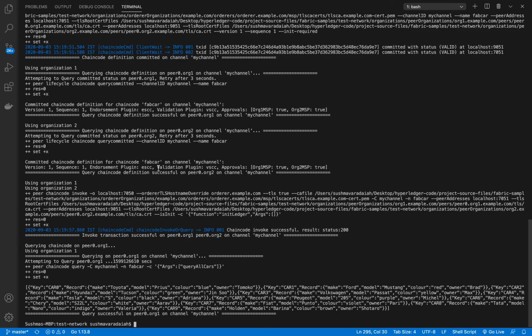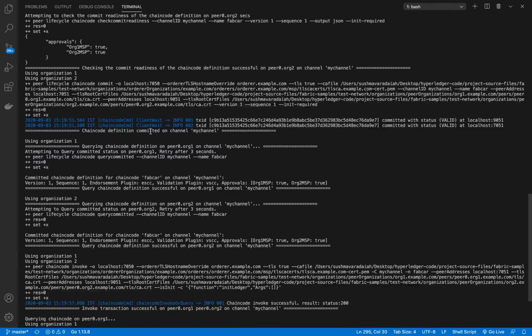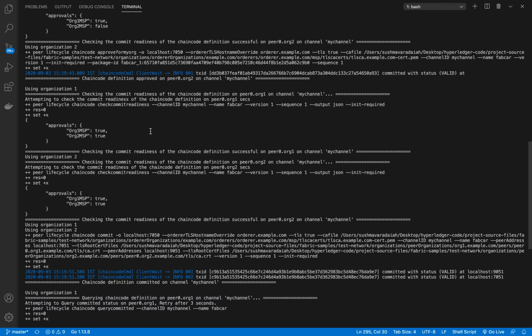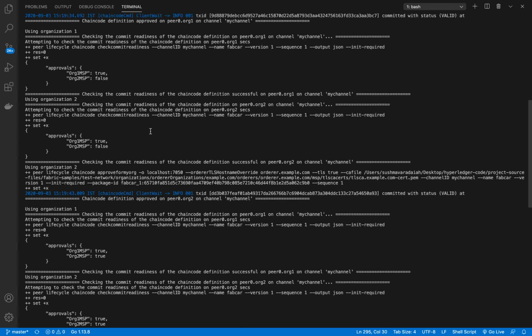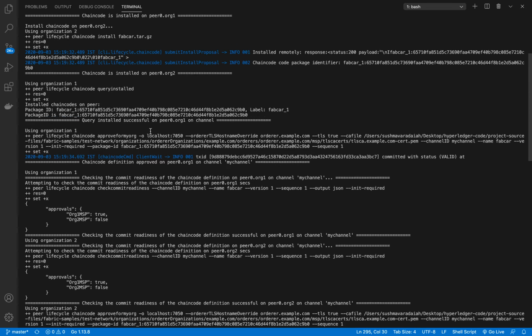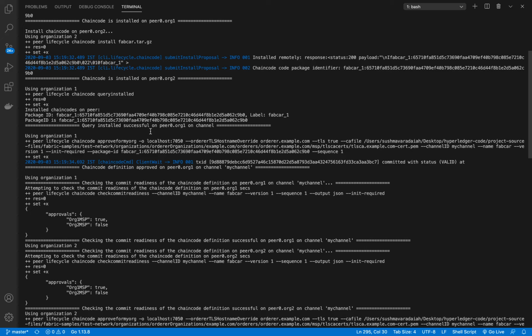As we can see, now we have got the output, and in this we can see there are many processes happening before you deploy the chain code to the network.